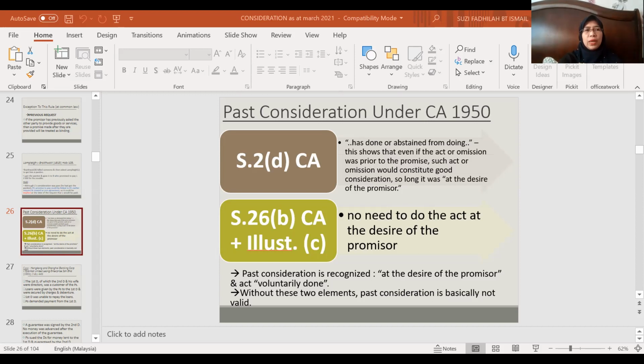Why? We relate it to (b) just now. To compensate, meaning to pay for something already done, later. So it's possible to sue or to enforce based on the promise here. We go back to the slide.